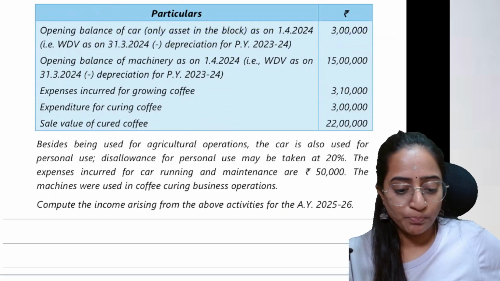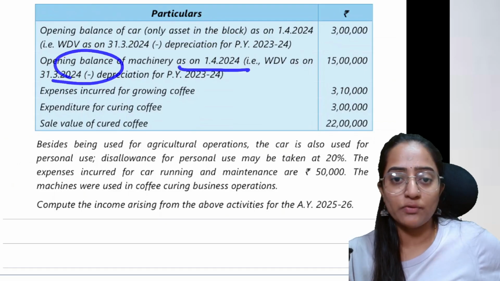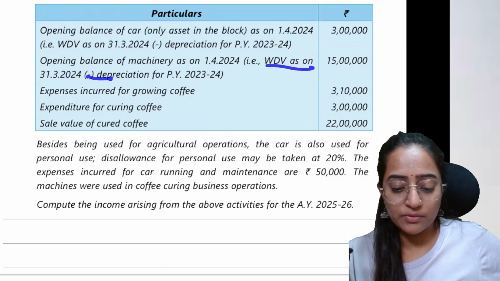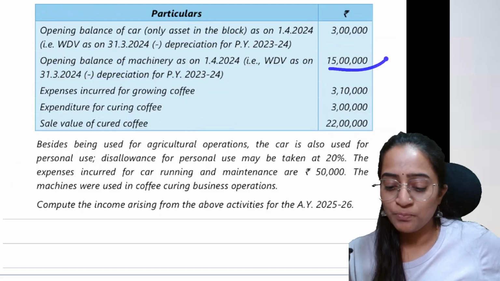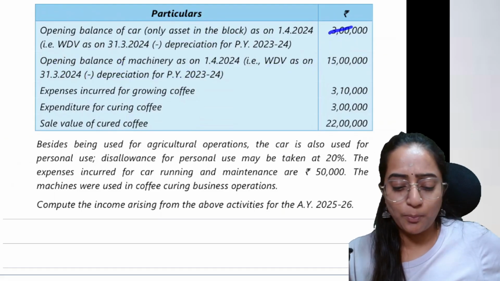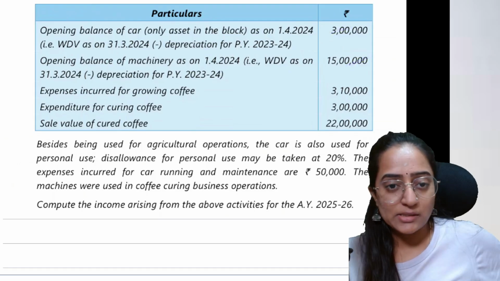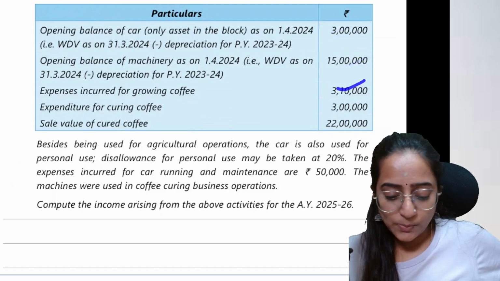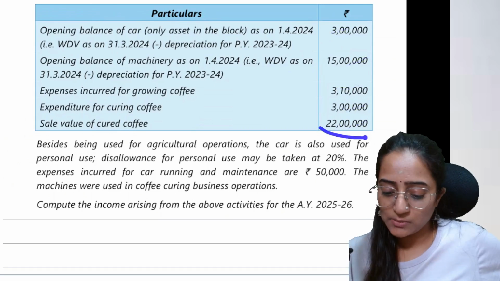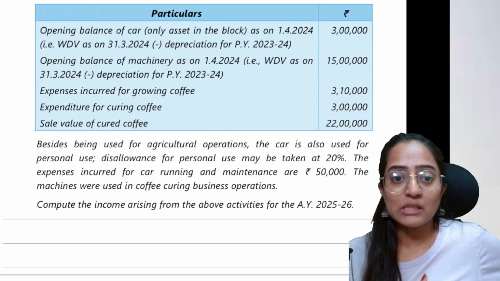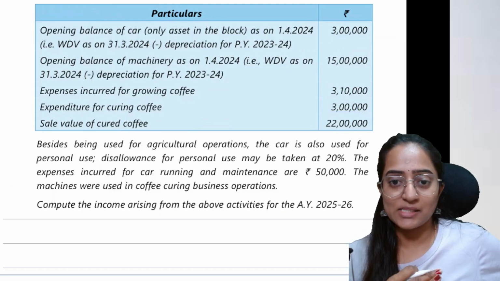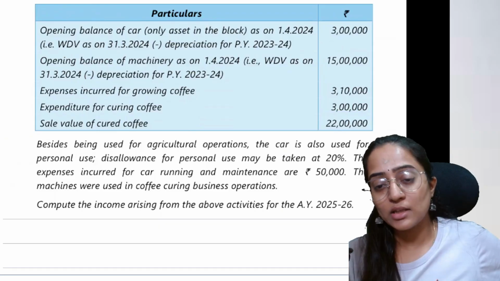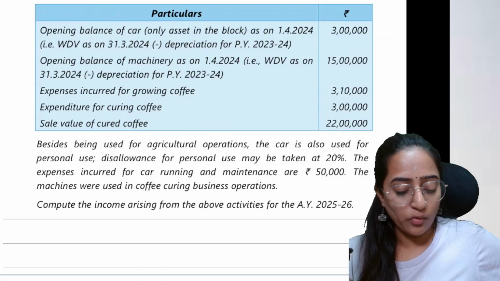Computation of depreciation. Opening balance of machinery as on 1/4/2024, that is the WDV after considering the depreciation, will be 15 lakh. Opening balances of both are given. Expenses incurred for growing coffee, expenses for curing coffee, and sale value for the cured coffee. So this becomes my main sales income. From this, I'm going to subtract my depreciation, my expenses, and everything. Finally, after doing everything, I will segregate it into 60 and 40.